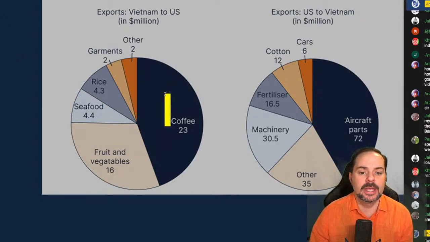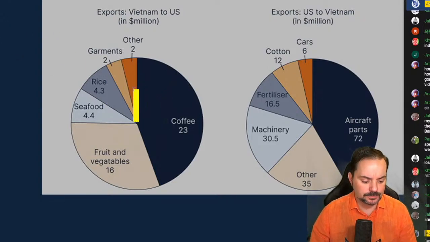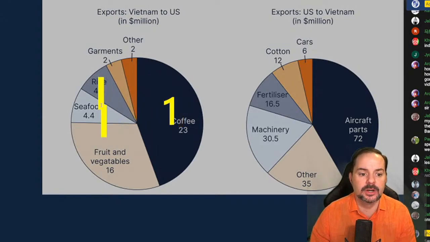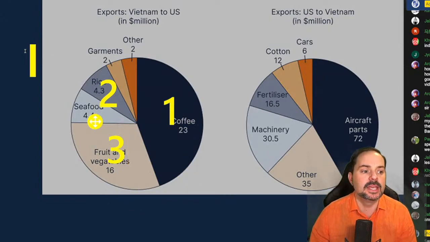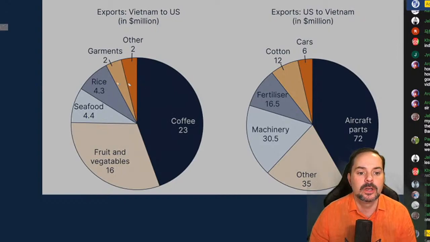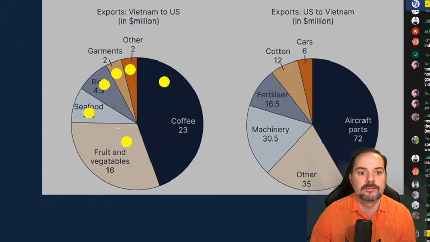So here we have one slice, here we have another slice, here we have another slice. So basically we count the number of slices, okay? All right, and we can see that there are 1, 2, 3, 4, 5, 6 slices for Vietnam's exports to the US, right?